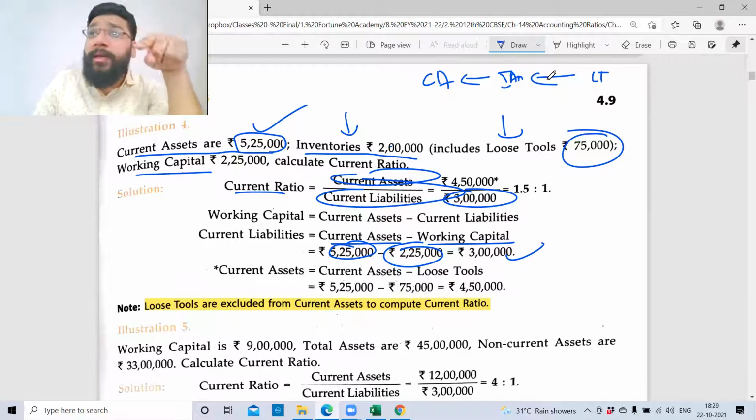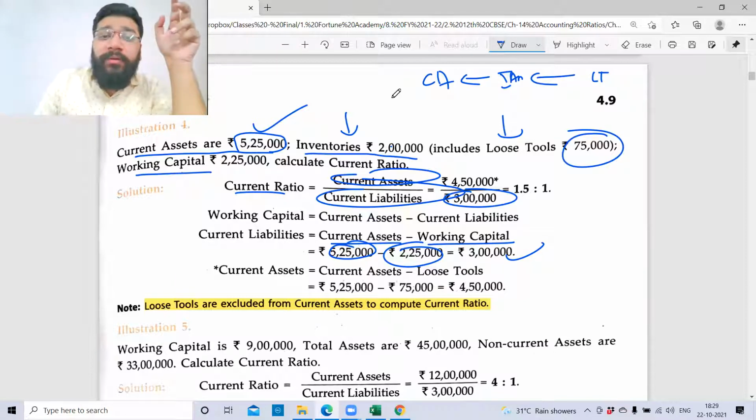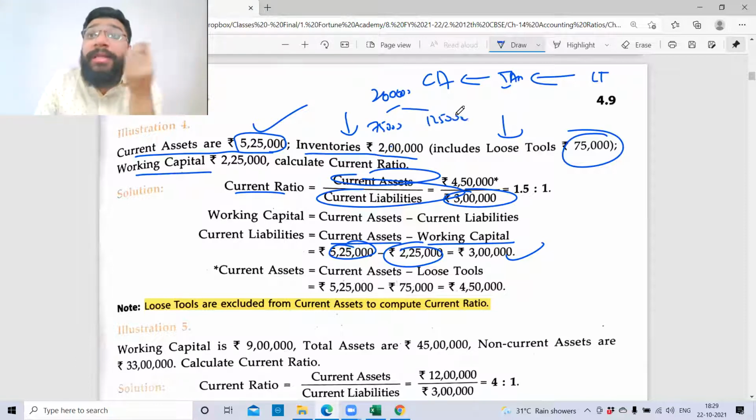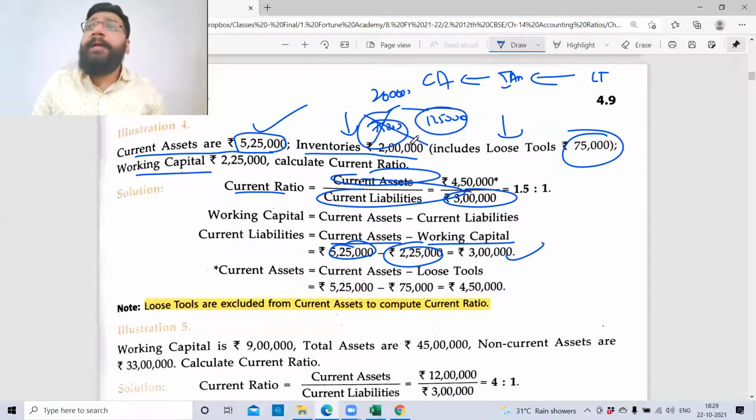I don't have a problem with inventory because I'm doing current ratio. I'm not doing liquid ratio. In current ratio, I will take into consideration the inventory, but I should not take into consideration loose tools. So out of 2 lakh rupees, 75,000 is loose tools. Balance 1,25,000 is actual inventory: your closing stock of work in progress, finished goods, stock in trade, raw materials. All these stocks are 125. The 75,000 is not my asset which will help to pay my current liability.